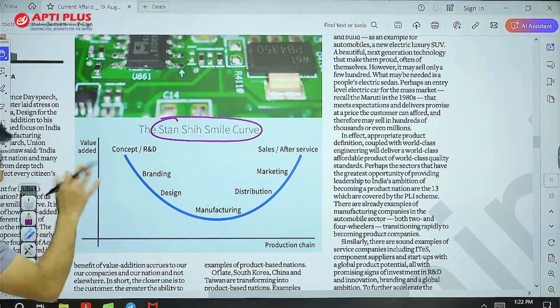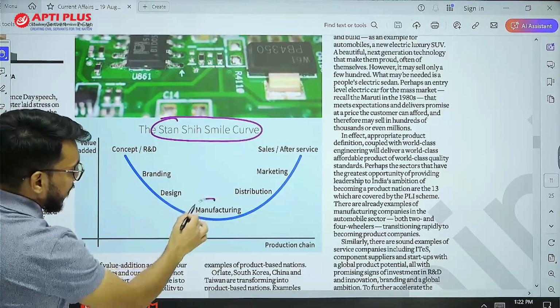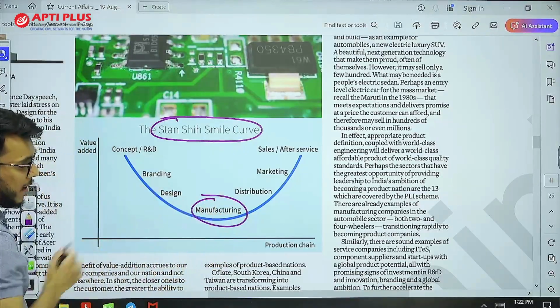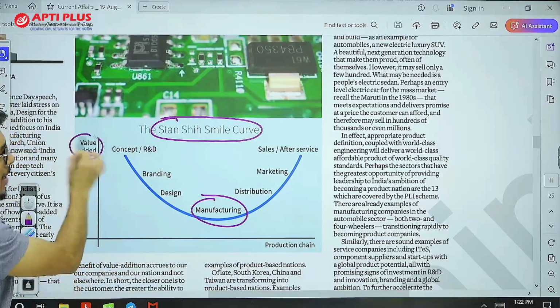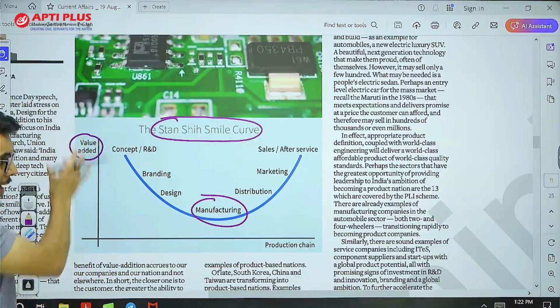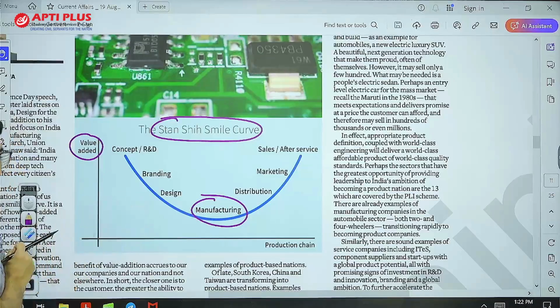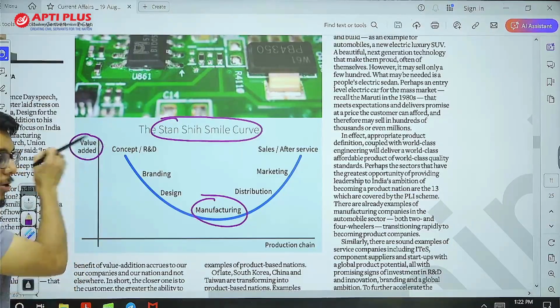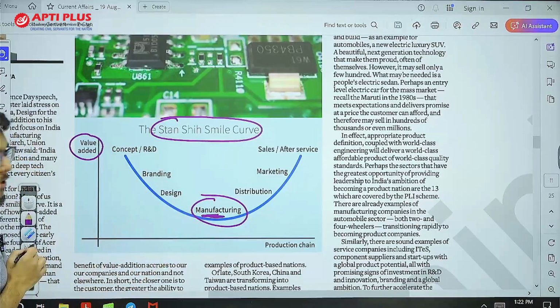Now, this smile curve indicates that we have manufacturing here, and manufacturing leads to the least value addition. On the y-axis we have value added, and on the x-axis we have the production chain. So the least value addition is done in manufacturing.